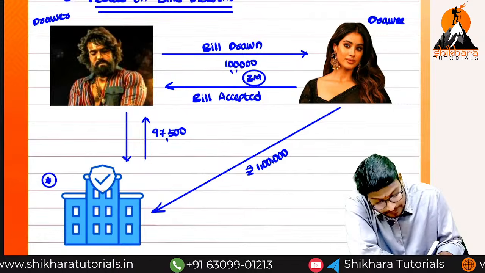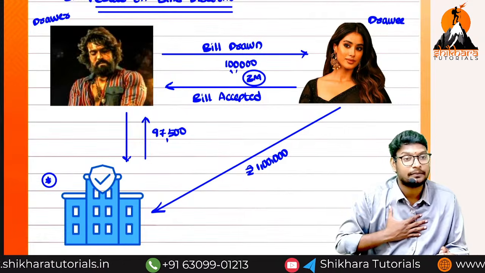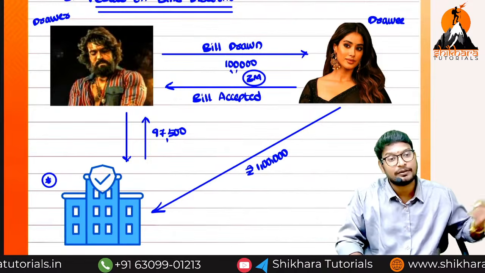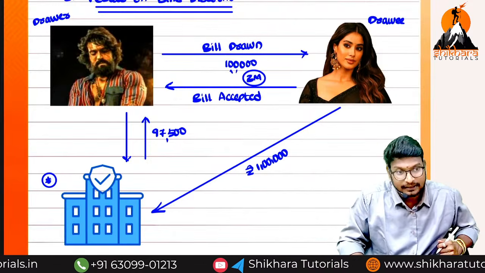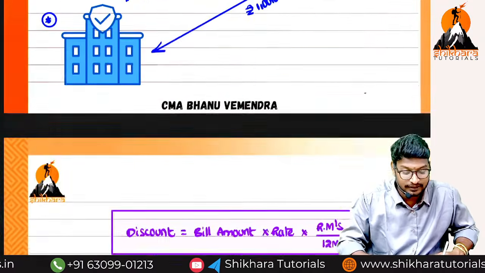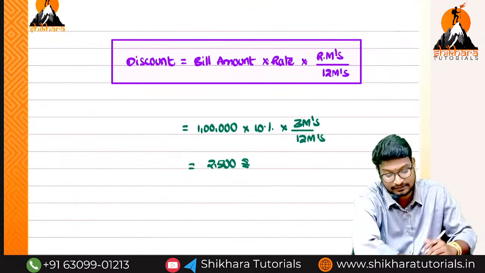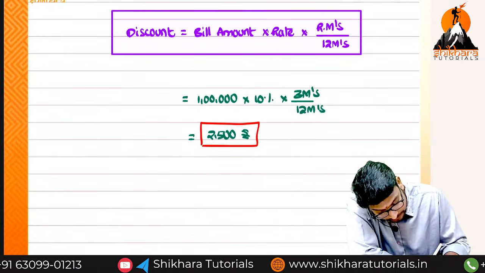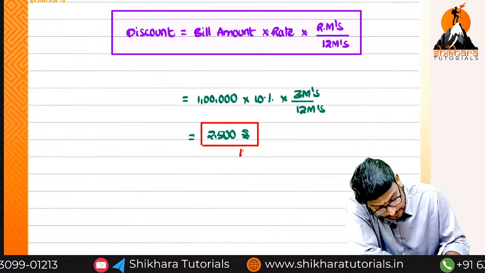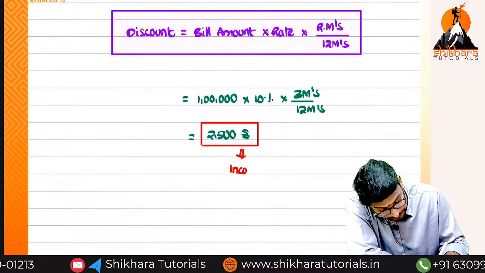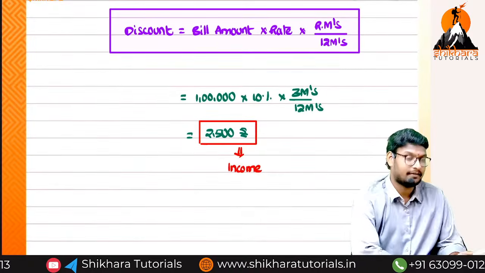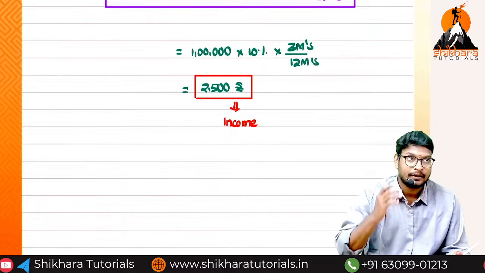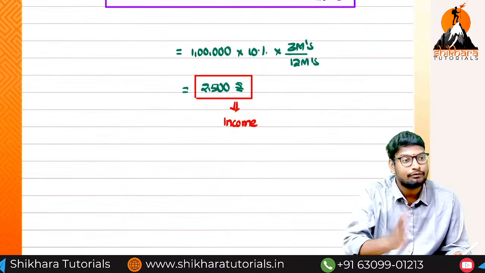97,500. We paid only 97,500. We means the bank. We paid only 97,500, but how much are we receiving from Janvi Kapoor? 1 lakh. That means the difference is nothing but 2,500, income or expense? It is income. Income. Okay, sir. Okay.